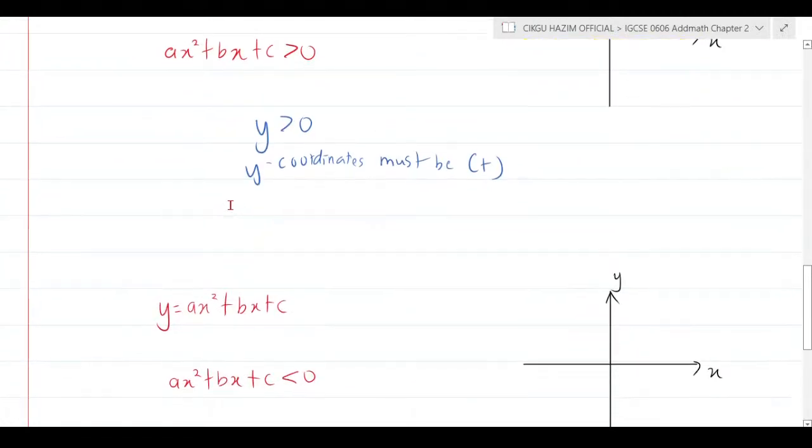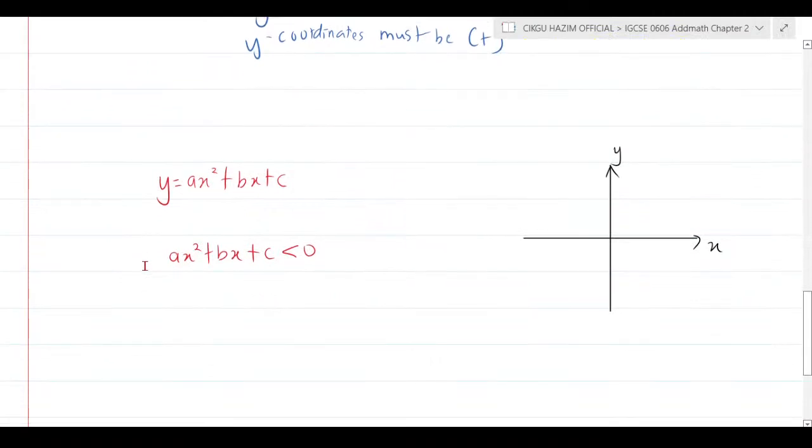But what if they say less than? Same thing. y less than 0 means that the y coordinate must be negative. So if it's negative, the region that satisfies it must be around this area. So that's how you can make it clear on these things.